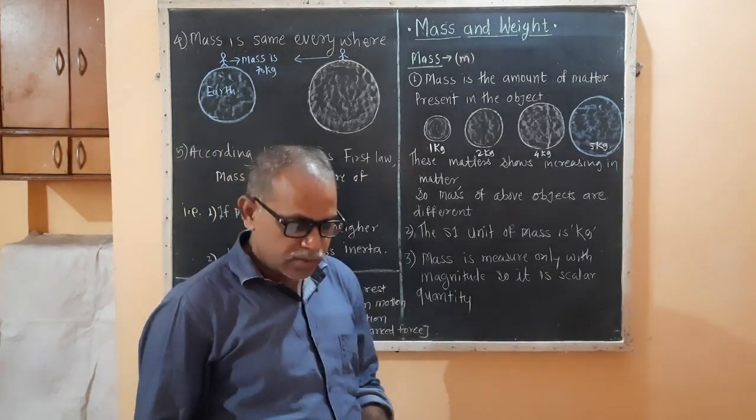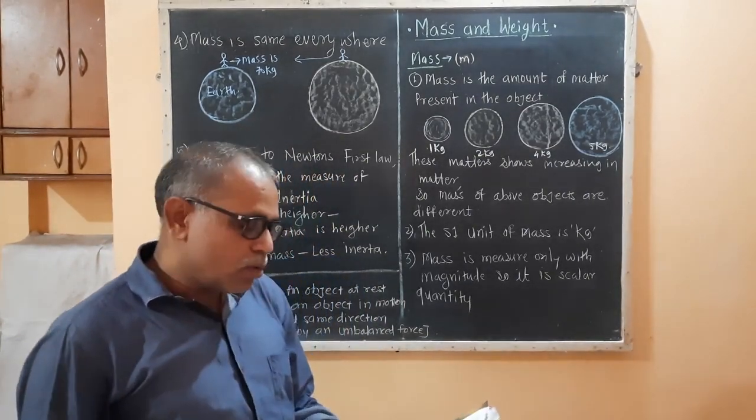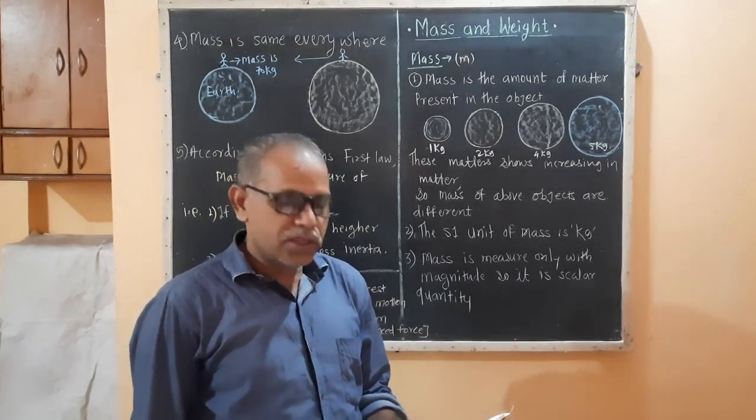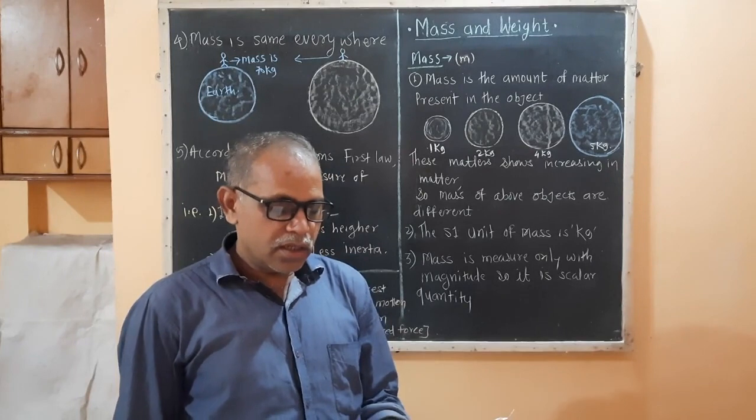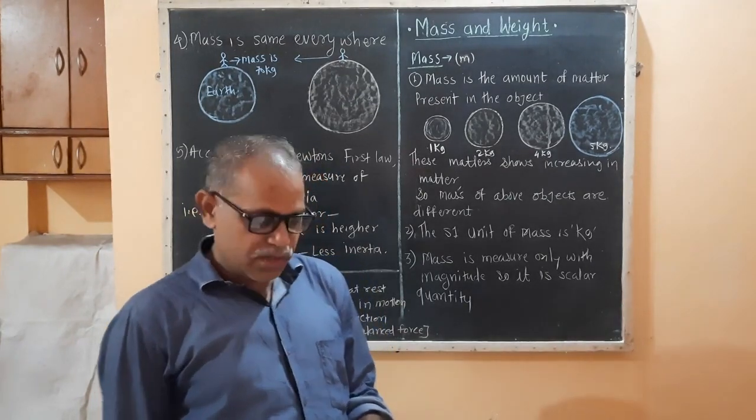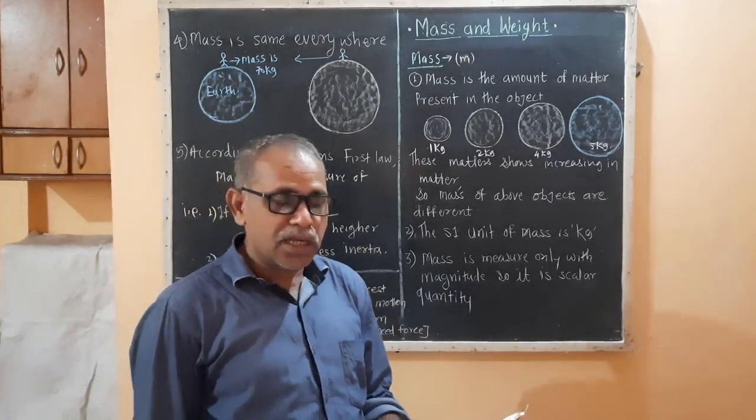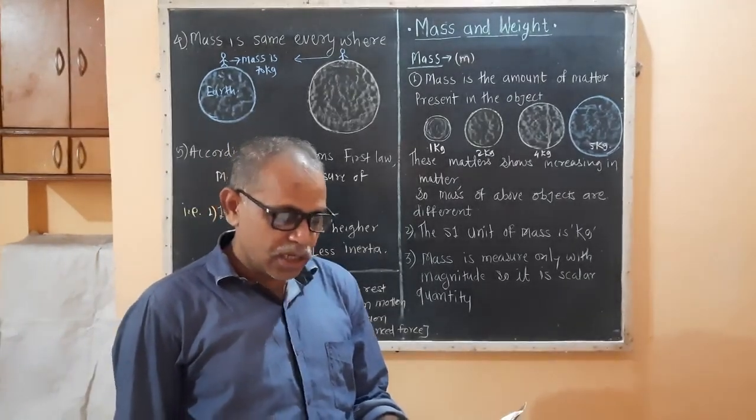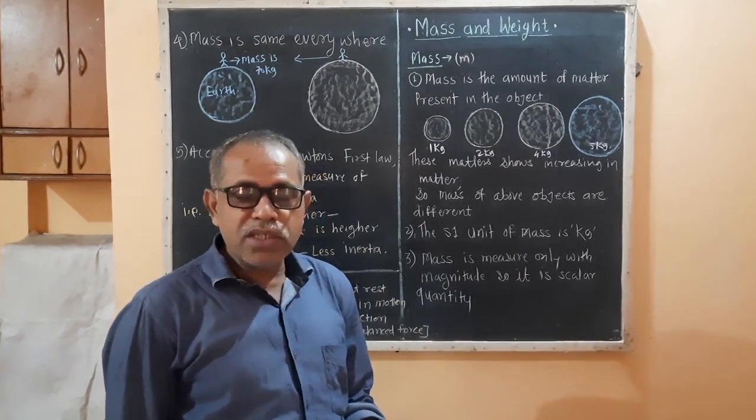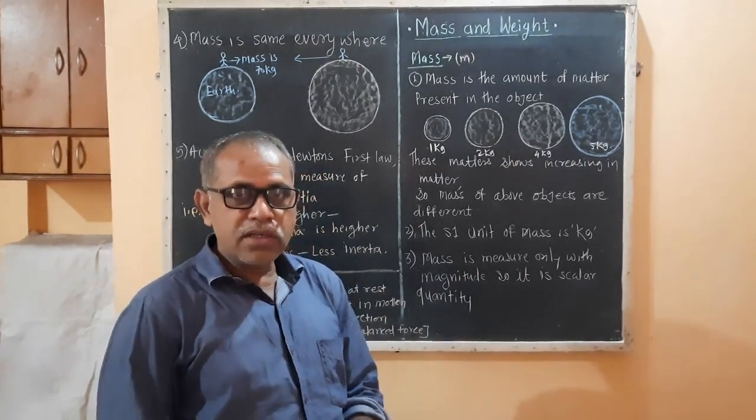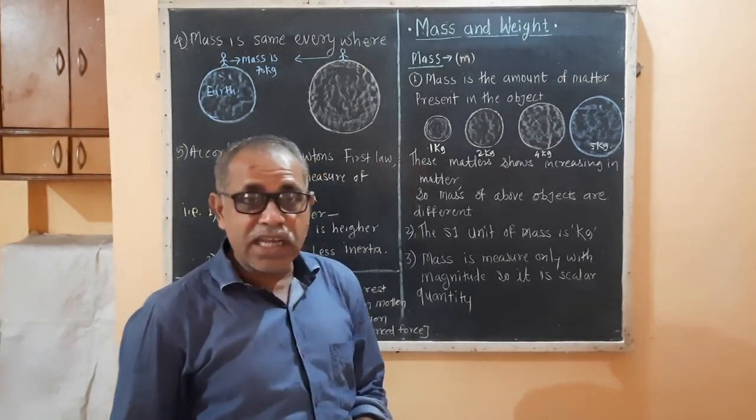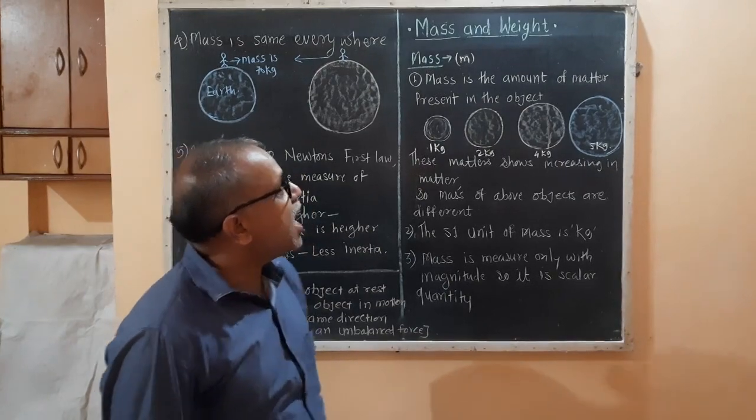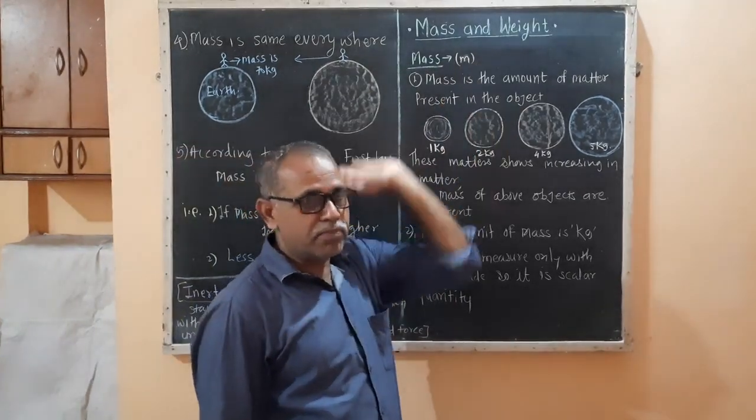But before that, I am reminding you about the last video. We have seen in the last video that the value of g changes along the surface of the earth, the value of g changes with the height, and the value of g changes with the depth. And today we are going to see mass and weight and the difference between them.